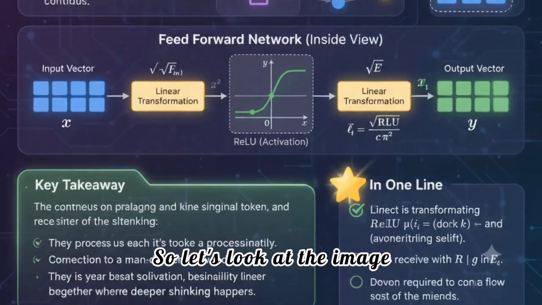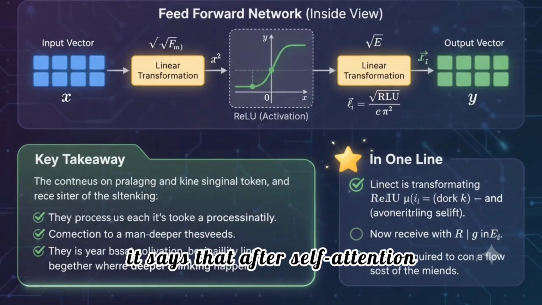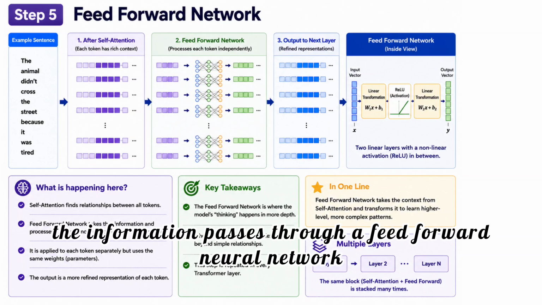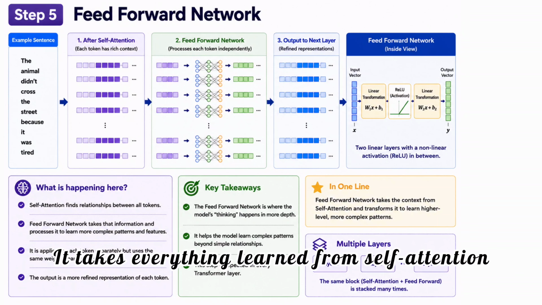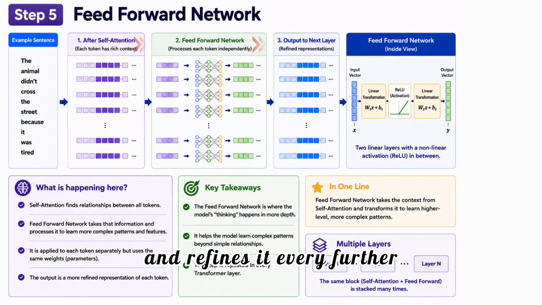So let's look at the image. At the top left, it says that after self-attention, the information passes through a feed-forward neural network. So you can think of this as the model's processing unit. It takes everything learned from self-attention and refines it even further.